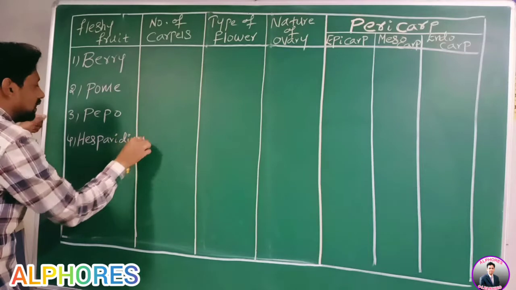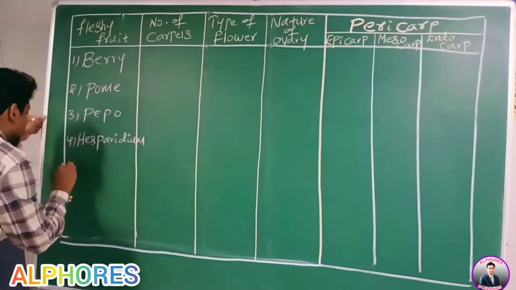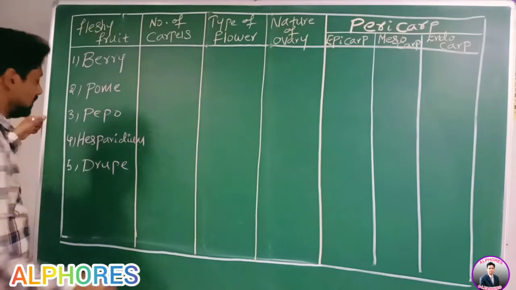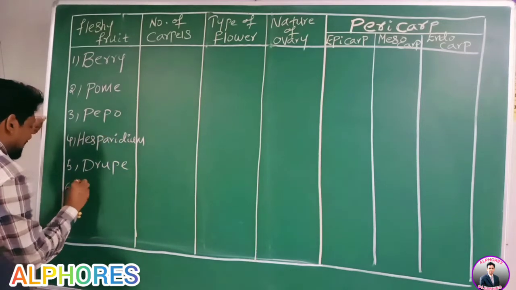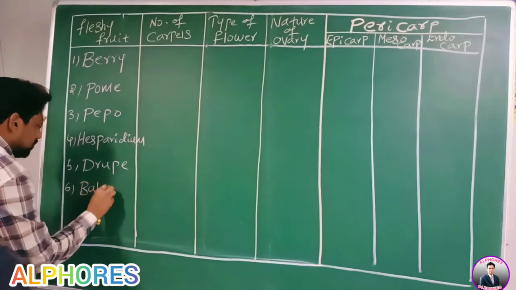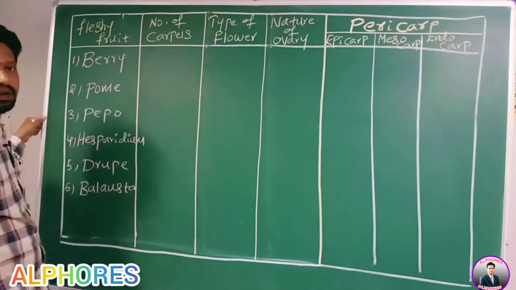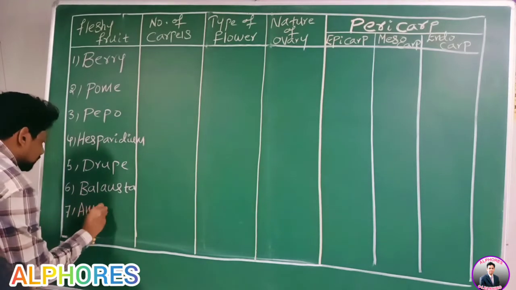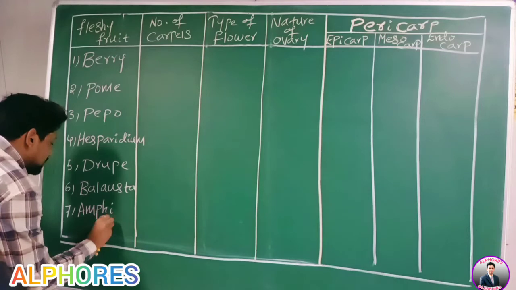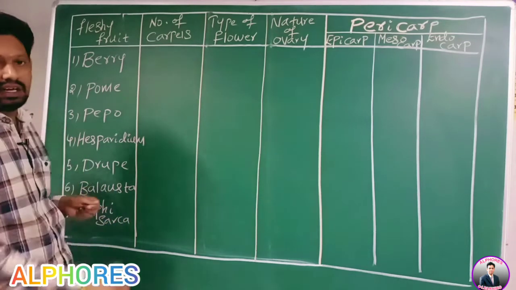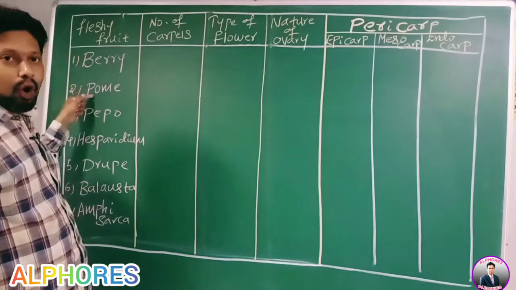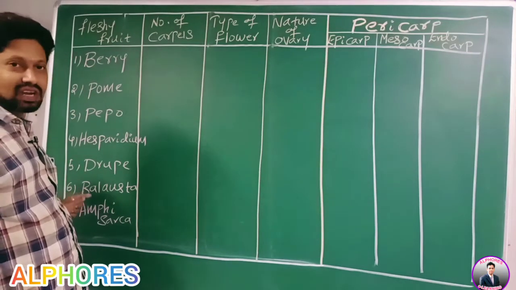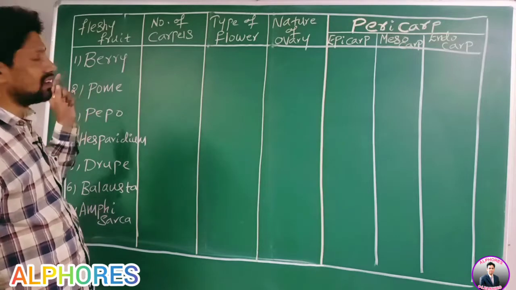Fifth one is drupe. Sixth one is balausta. And seventh one is amphisarca. Therefore, berry, pome, pepo, hesperidium, drupe, balausta and amphisarca, all these are which fruits?